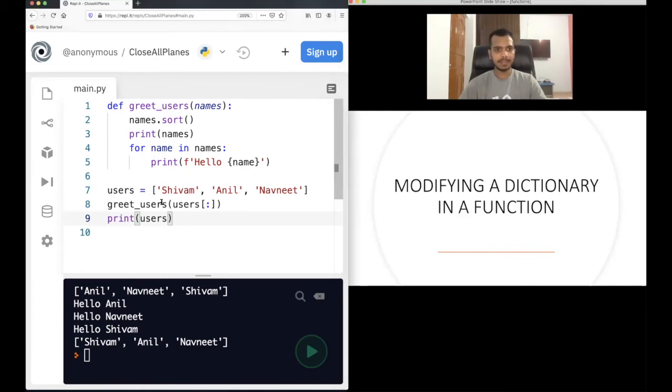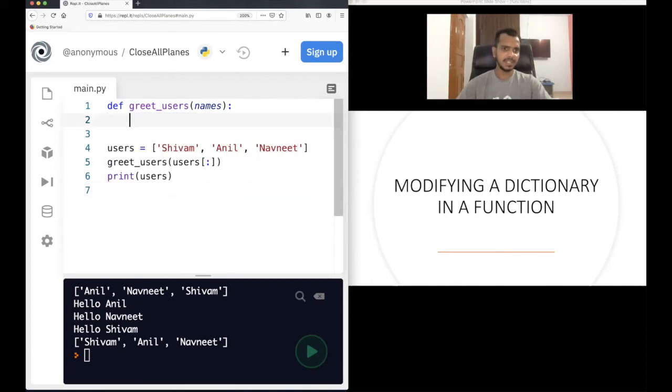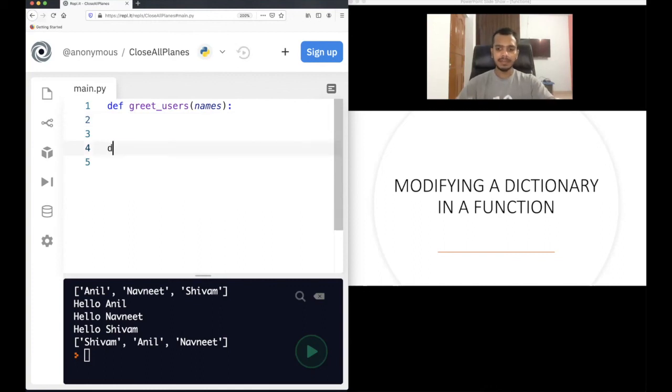Let's do one thing. Let's write a simple dictionary. We will just write a very, very simple dictionary. We will write a dictionary called d equal to, very simple. We will store a name here. The key is name and the value is Shivam here. Okay. We will pass the dictionary. You can name it anything. Let's say dct. Okay, it's some other name here.